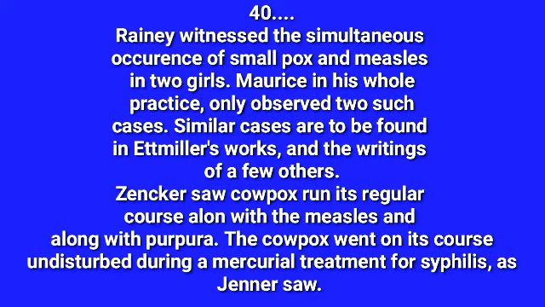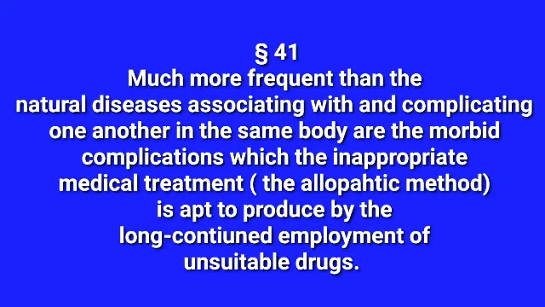So these are some of the natural dissimilar disease examples for the complex diseases. Okay, clear? Aphorism 41.